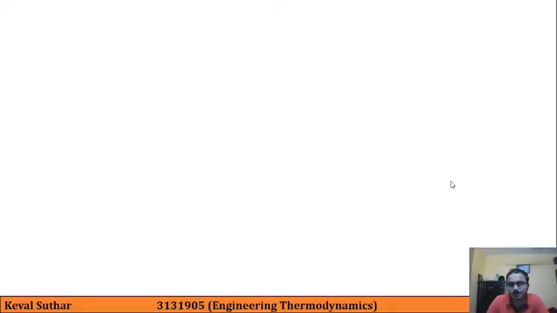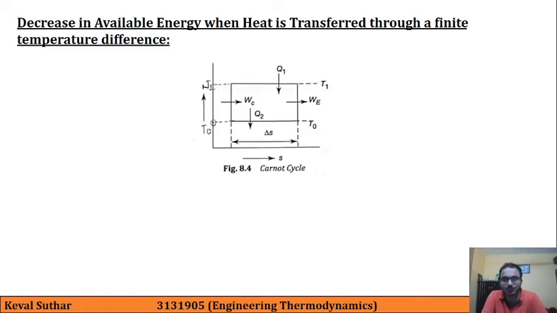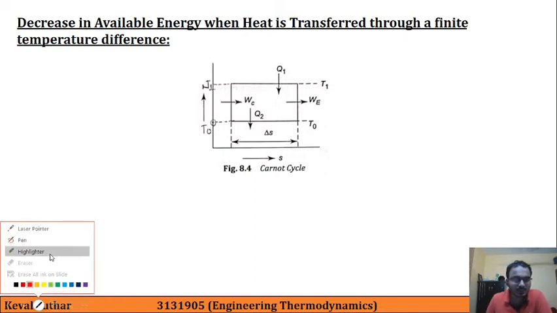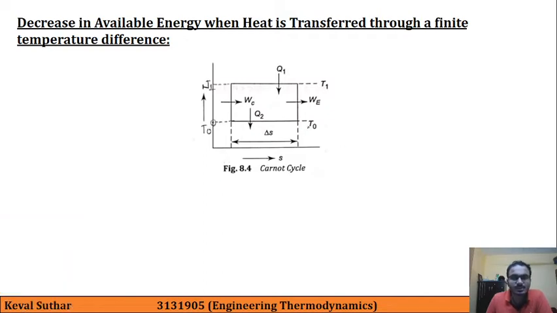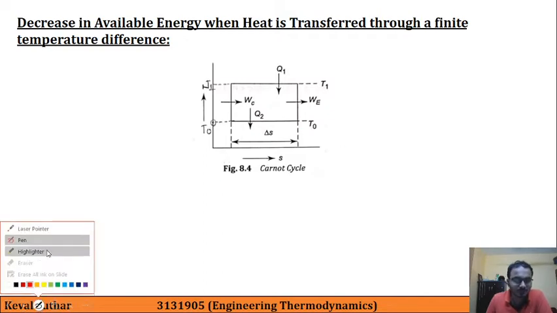So let's begin. First of all, as you all are aware, this is our standard Carnot cycle. Here we have taken temperature limits as T1 and the second limit as environmental temperature T0 in order to obtain the maximum work output.